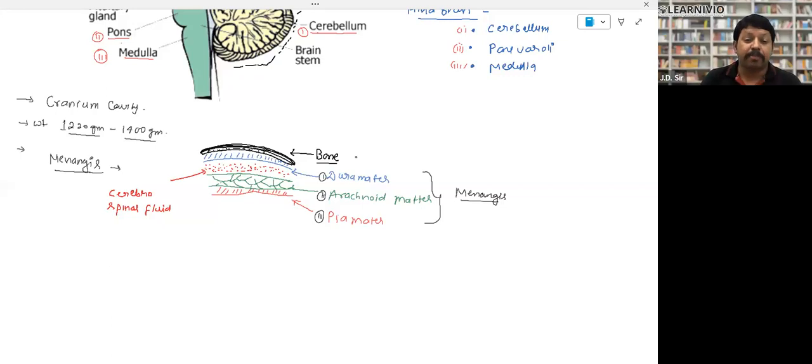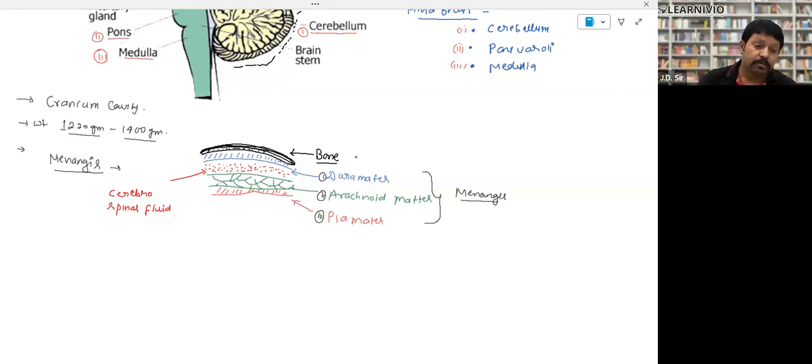This is called brain fever or meningitis, right? And the person sometimes even dies. Due to viral infection, this membrane swells, and that is called meningitis. Fine. Please note down the membranes in the same sequence quickly. I think it should be clear to you.